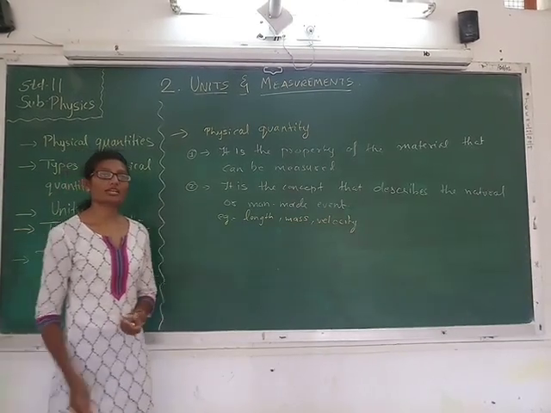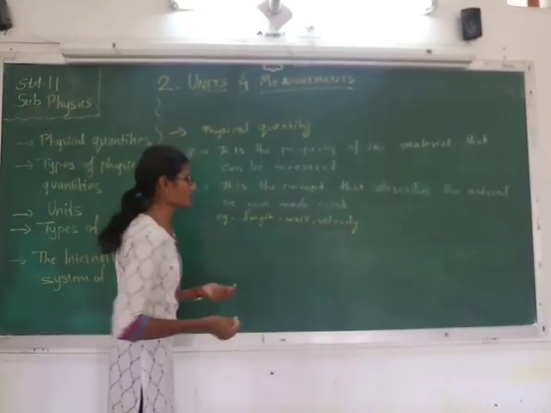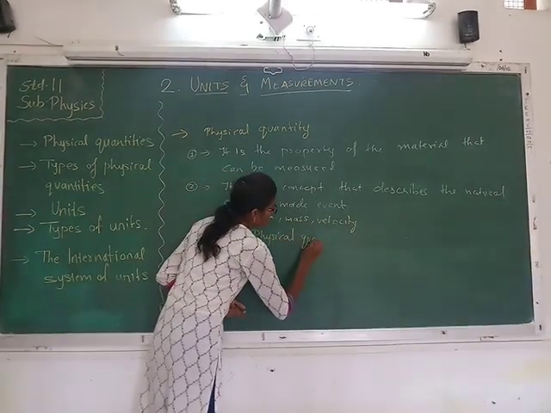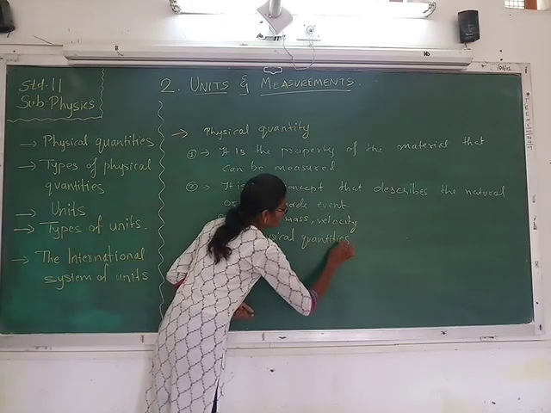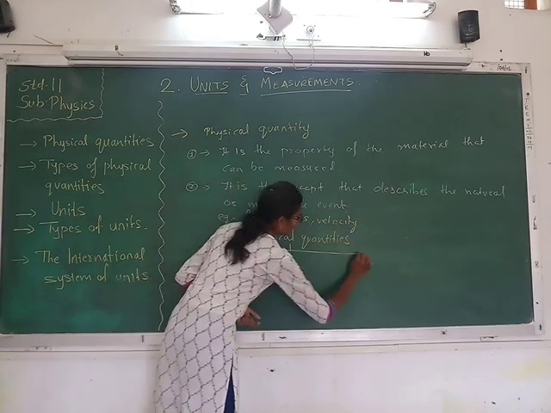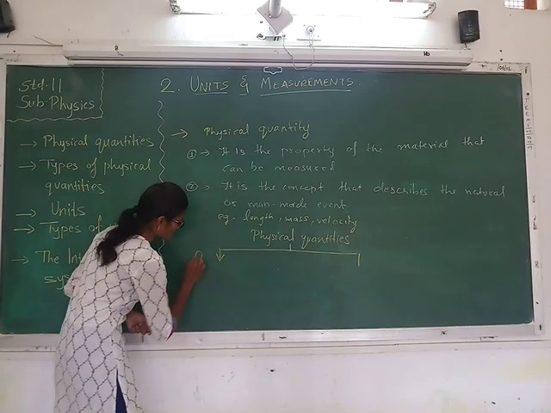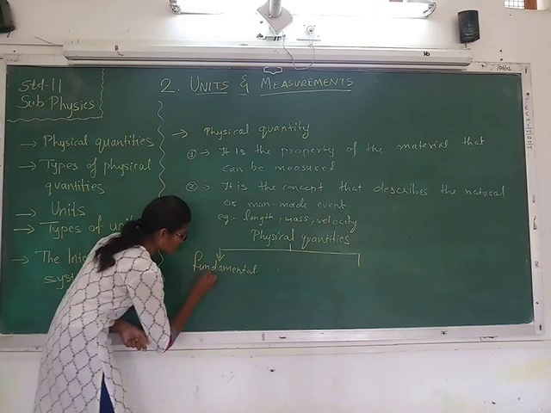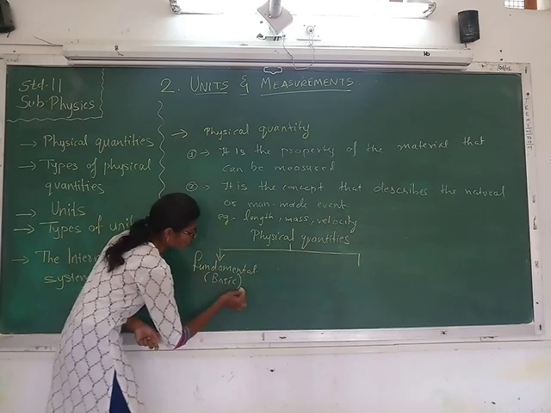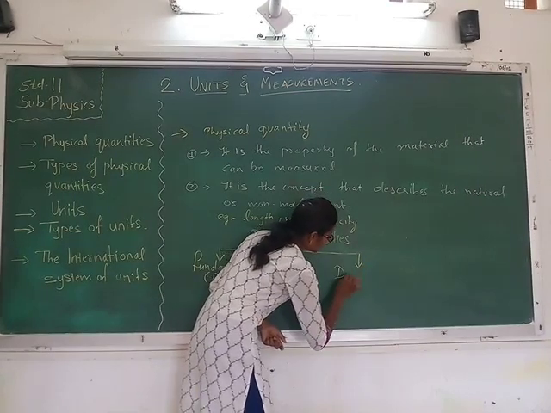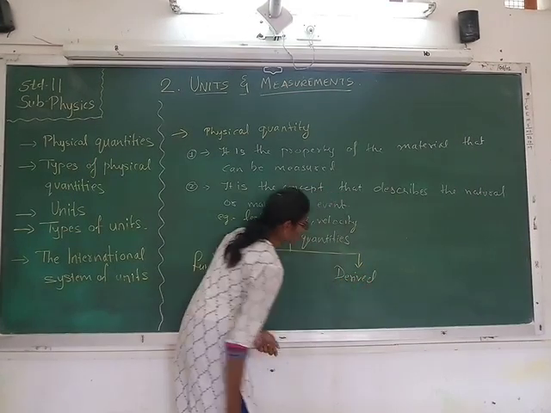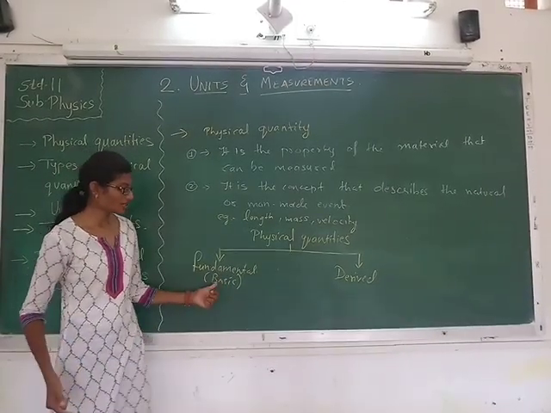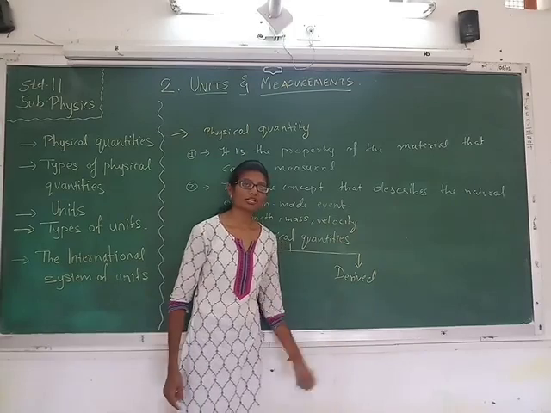Now this physical quantity is divided into two categories. That means there are two types of physical quantities. Fundamental physical quantities, which are also called basic quantities, and the other is derived physical quantities.